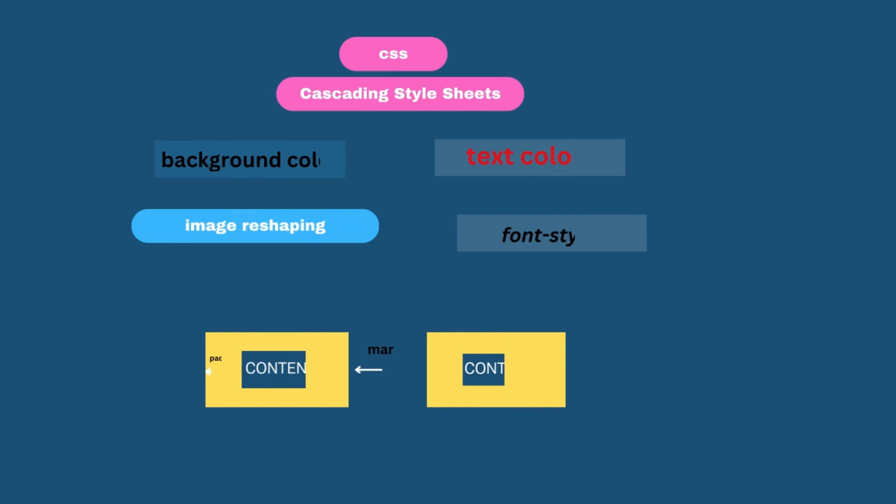So now let's see what CSS is. CSS is cascading style sheets. CSS is a styling language and we are giving a layout for our website. Here we can give background color, text color, image reshaping, font styling, and we have margin and padding, and all this we will be covering in the next sessions. But right now these are all the main properties that come under CSS.